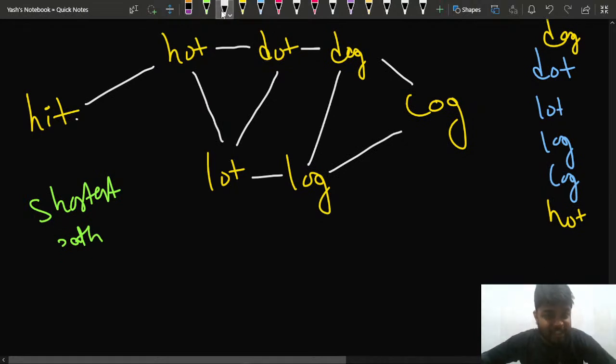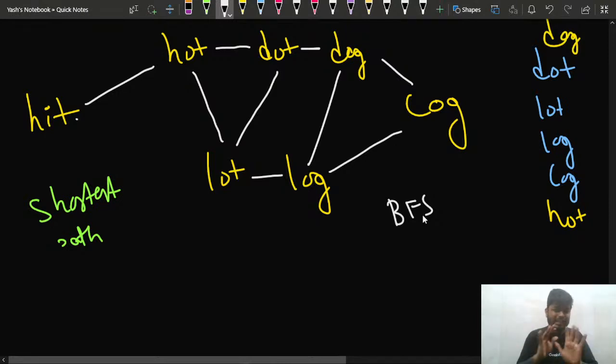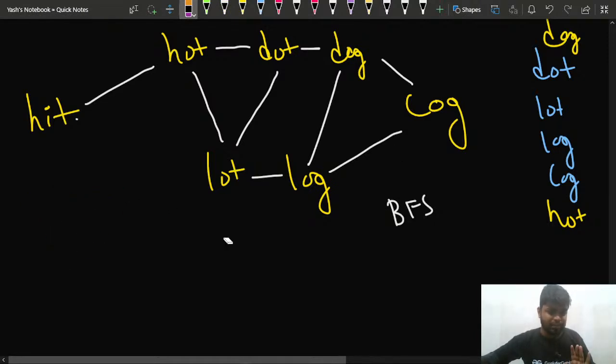Now I'll apply a BFS. How will I apply BFS? How will I construct edges? Will these edges be constructed earlier? No, that will not be the case. I'll be constructing them one by one. The graph initially would have just words. So I need to find the shortest path, and I'll apply BFS.